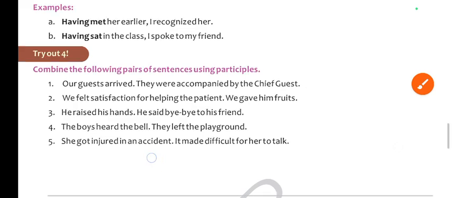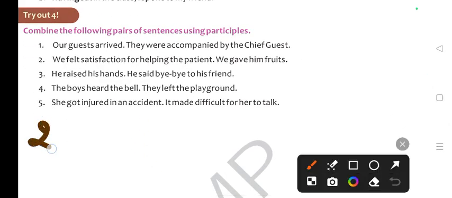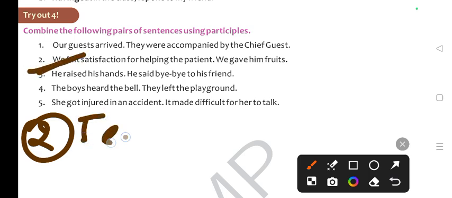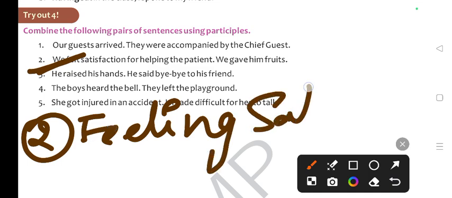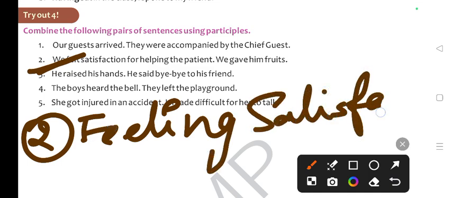Next one. Second, I'm writing over here. We felt satisfaction for helping the patient. So this is easy. Feeling satisfaction. We felt, we will delete and we will use here feeling satisfaction. Feeling satisfaction for helping the patient, comma, we gave him fruits.